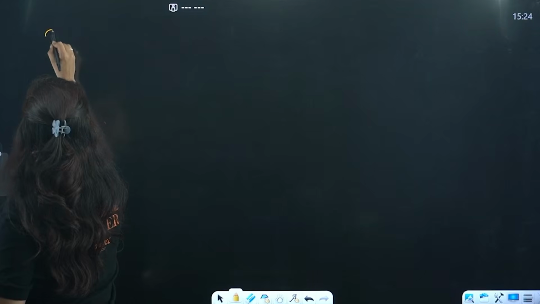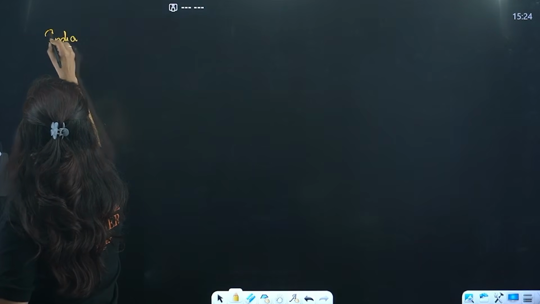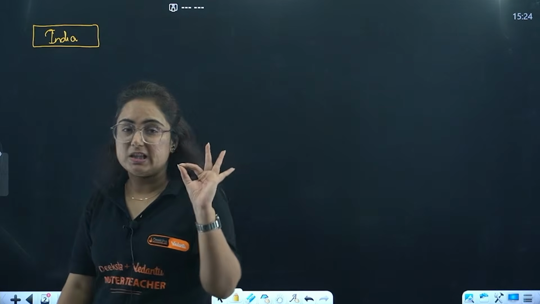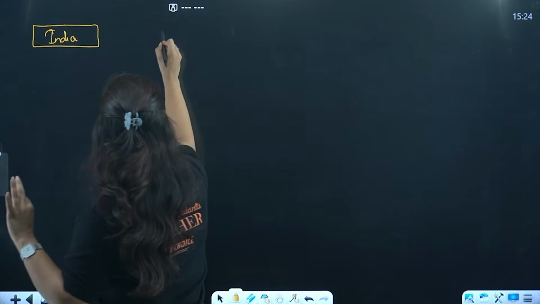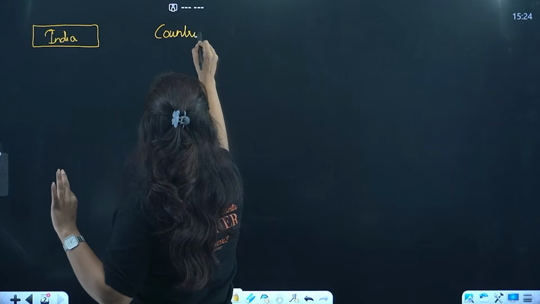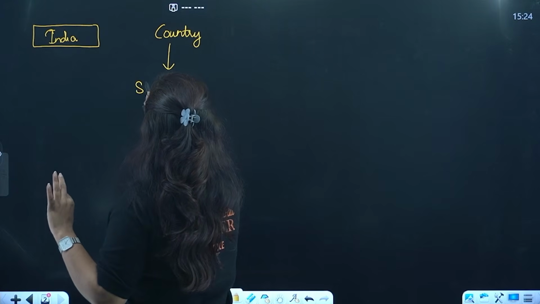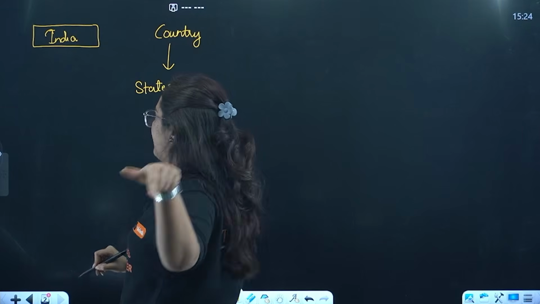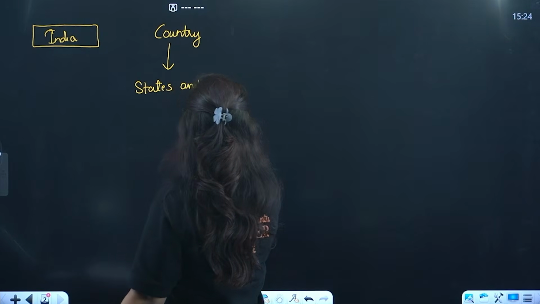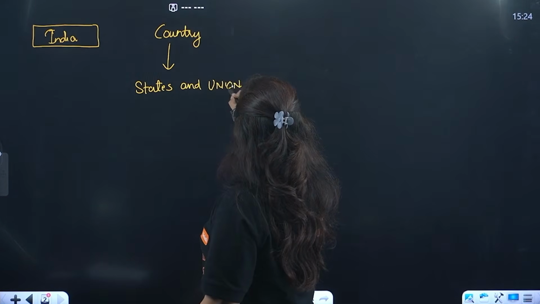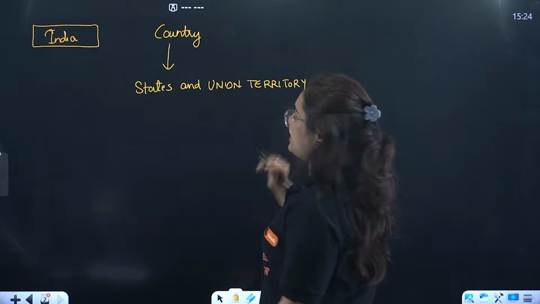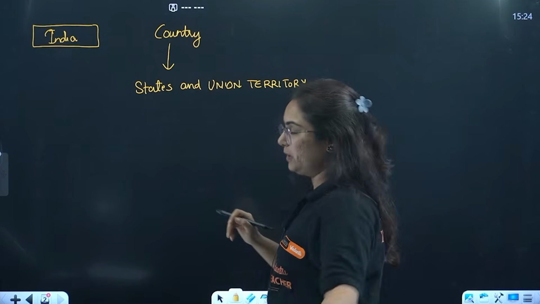We know that we are India, a large administrative unit which is a country, okay, beta. This India as a country is divided into what, beta? Into different states. How many states are there in the country, by the way? Comment down. As well as union territories. Don't go anywhere thinking that ma'am is telling such a basic thing. Wait, hold on. This will be beneficial to you.